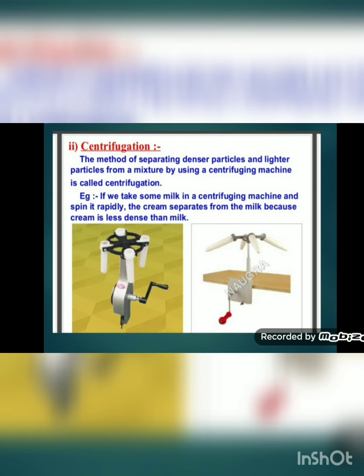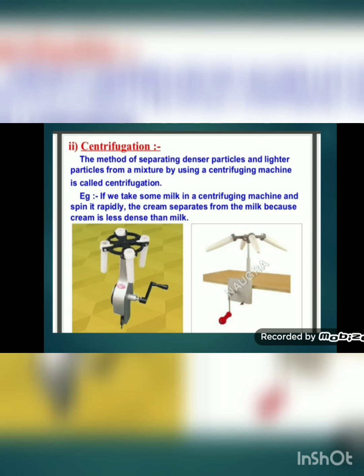The second method of separation is the centrifugation method. Normally this method is used to separate the components of a colloidal solution. The method of separating denser particles and lighter particles from a mixture by using a centrifuging machine is called centrifugation. In the figure you can see this machine, which is known as a centrifuging machine. In this machine the wheel rotates very fast. A simple example of centrifugation in our house is when butter is separated from buttermilk.